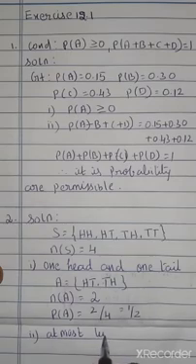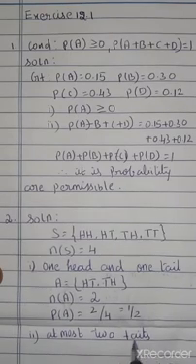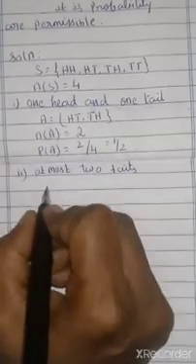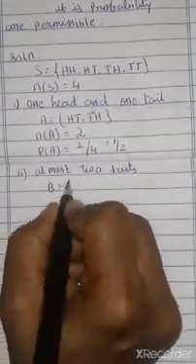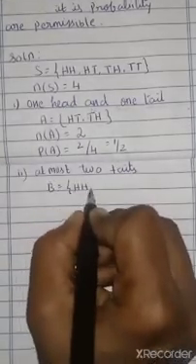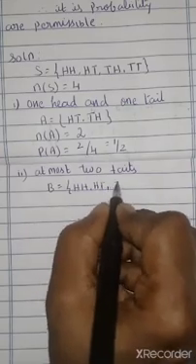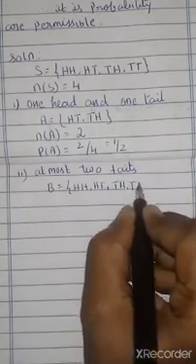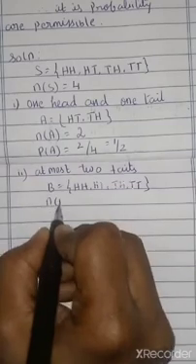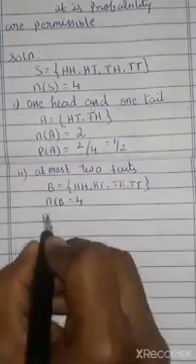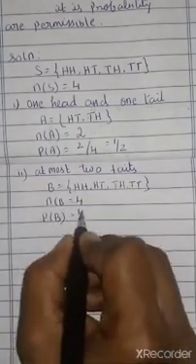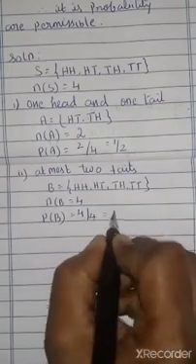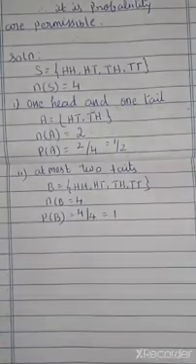Second subdivision: at most two tails. It may be two tails, or one tail, or zero tails, correct? So B equals at most two tails, so all outcomes will come: no tail, one tail and two tails. N of B equals 4. So P of B equals 4 by 4, that is equal to 1.